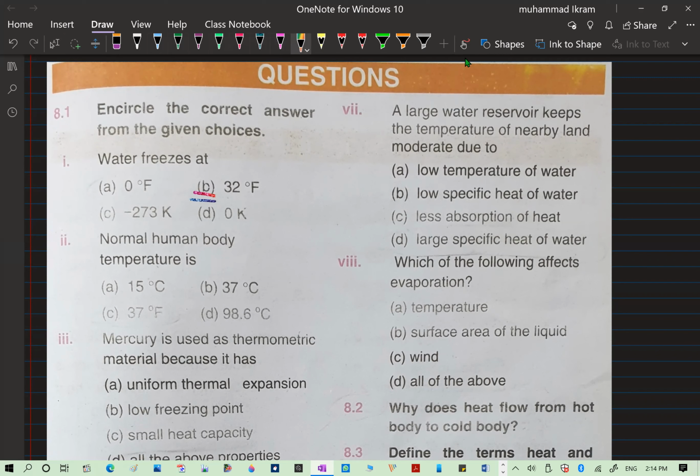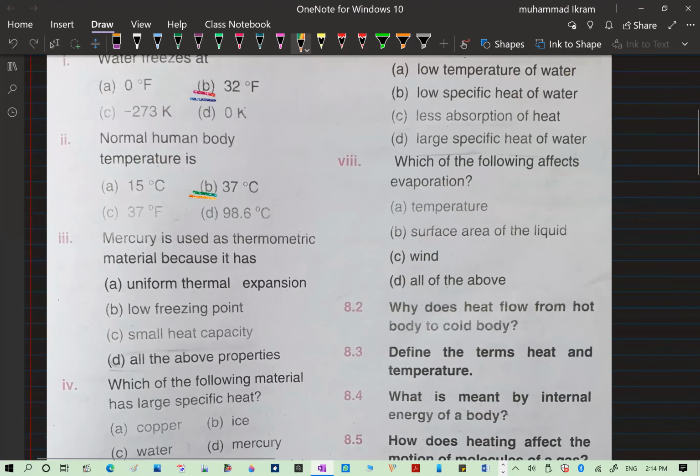Why? Because you know that water freezes at 0 degrees centigrade, and when you convert 0 degrees centigrade on the Fahrenheit scale, it will be 32, not 0, nor 0 Kelvin, nor minus 273 Kelvin. Why? Because 0 Kelvin is the absolute temperature, minus 273 degrees centigrade. So the others are not correct. The normal body temperature is 37 degrees centigrade. There is no rocket science in it.